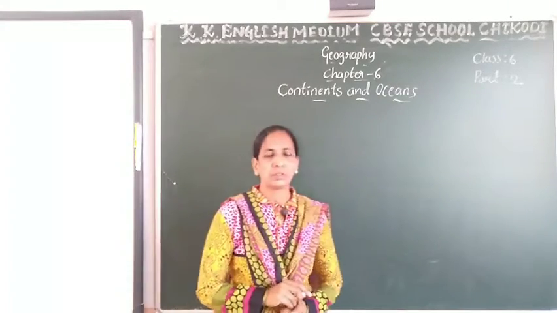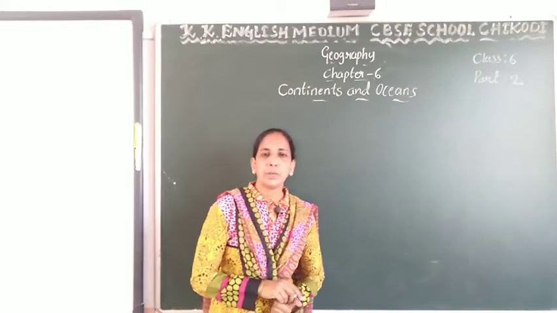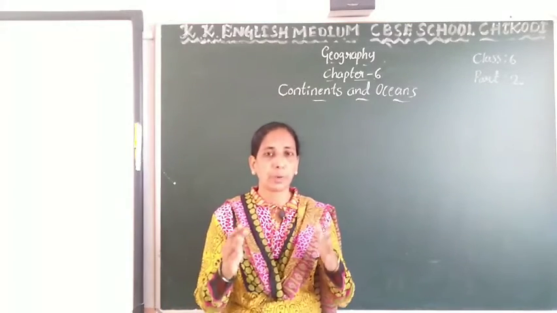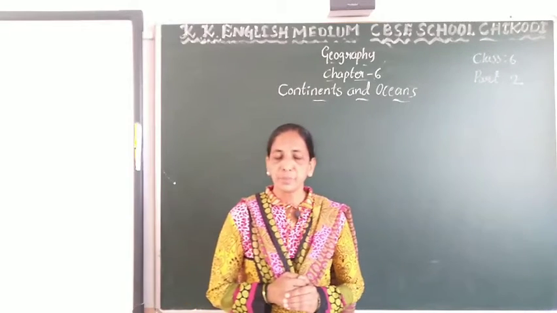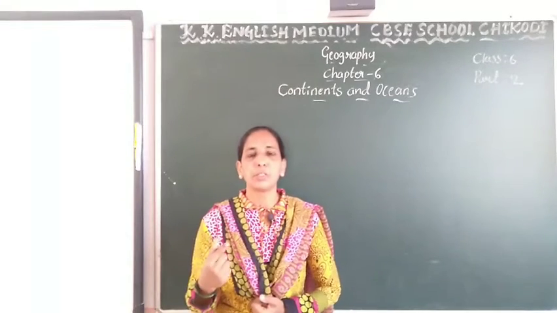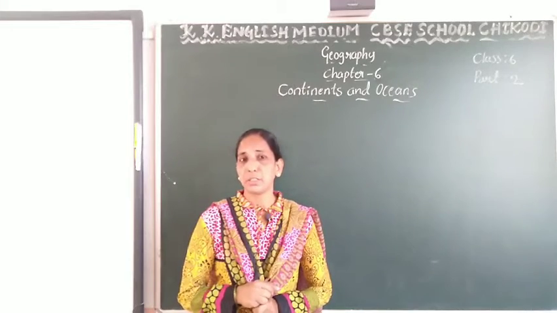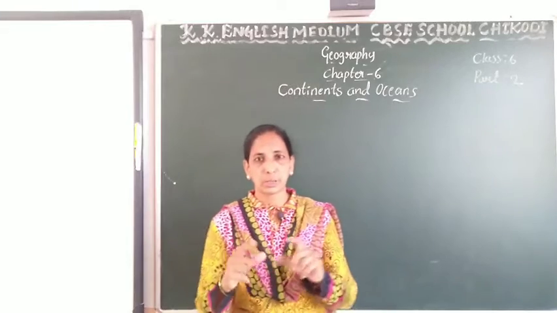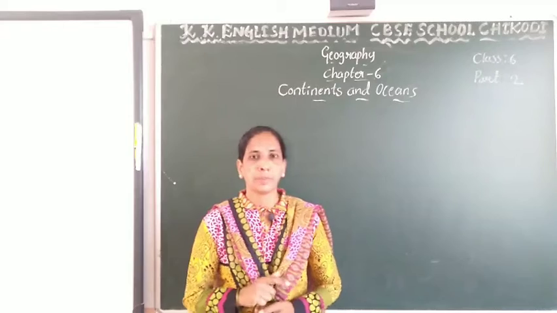Chapter number 6, continents and oceans. It is part 2. In part 1 we learnt what continents and oceans are. Continents are the huge land masses that the earth covers, and the water bodies that cover the earth's surface are known as oceans.